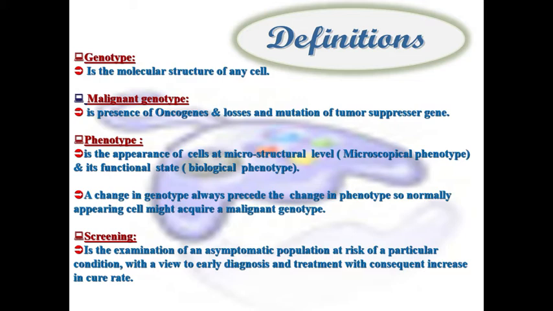So they will detect the carcinoma of the breast at an in situ level. And in situ carcinoma has about a 90 to 100% cure rate if you treat such patients.